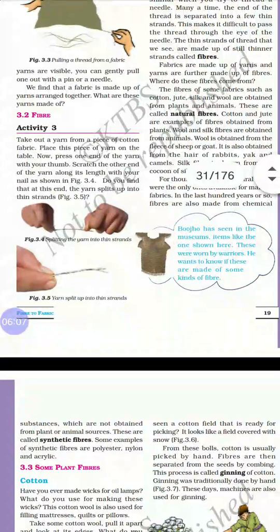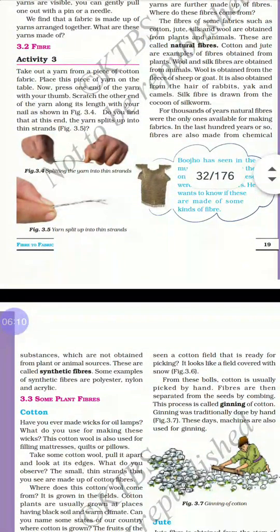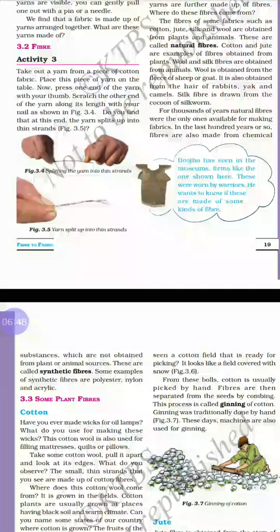For thousands of years, natural fibers were the only ones available for making fabrics. In the last 100 years or so, fibers are also made from chemical substances which are not obtained from plant or animal sources. Wool, cotton, jute are all obtained naturally from plant and animal sources. But in the recent 100 years, human beings are able to manufacture many fibers from chemical substances. These are called synthetic or man-made fibers.